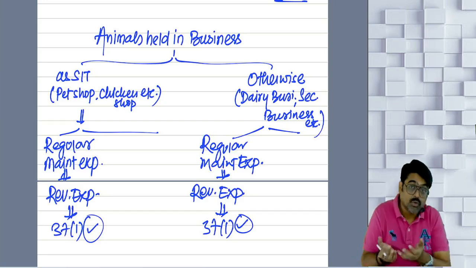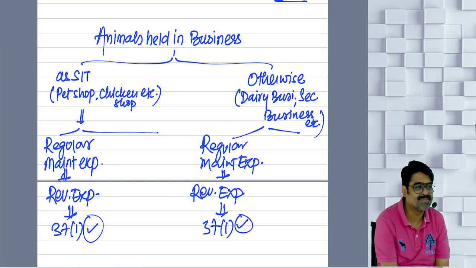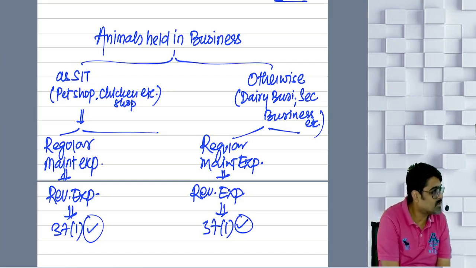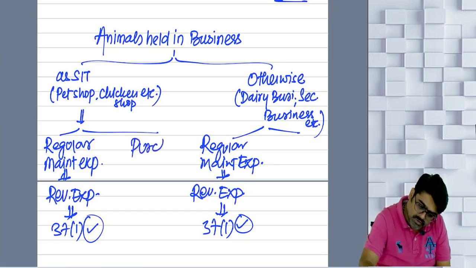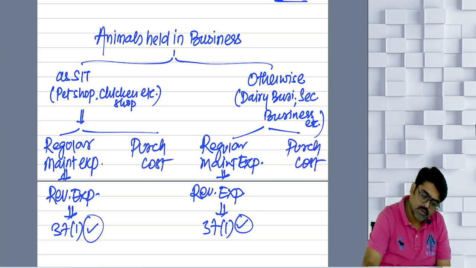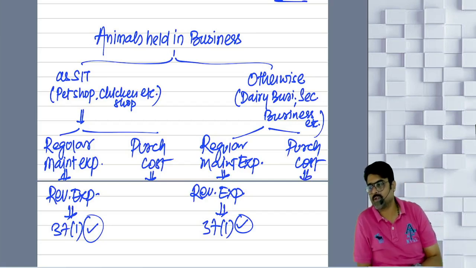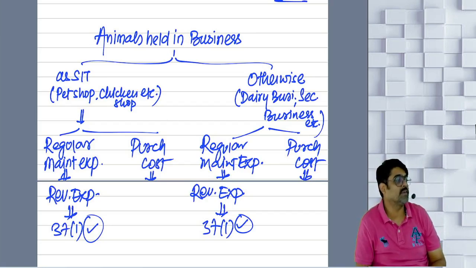But to buy these animals also you will incur expense. Can I say purchase cost of these animals? You have to identify, out of this purchase cost, which purchase cost is revenue and which is capital.